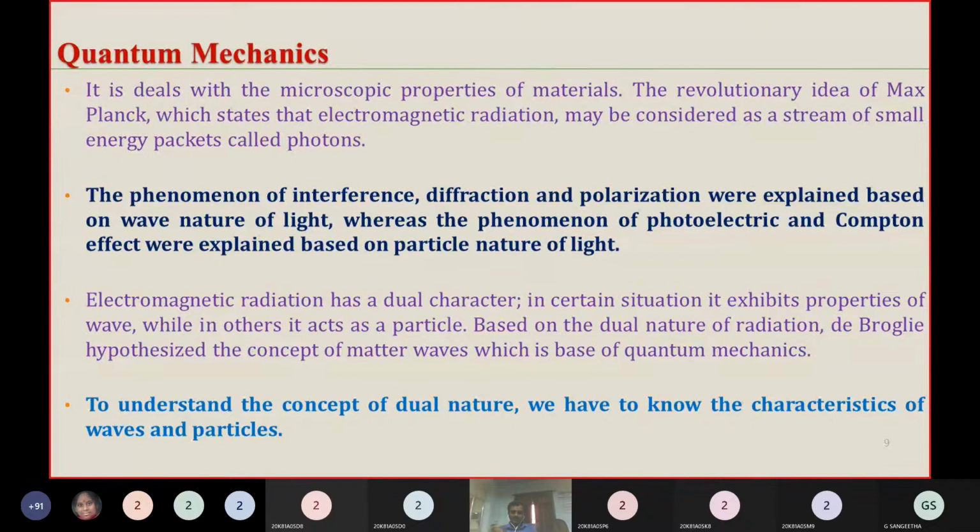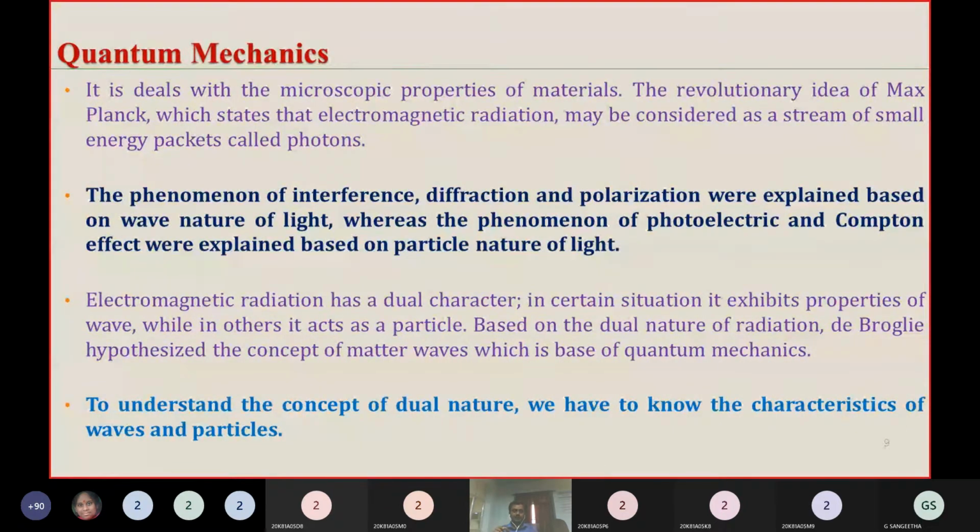For explaining that relation, bringing the relation between micro properties and macro properties, we need one more mechanics, that is statistical mechanics. But that is not needed right now. Presently we will discuss quantum mechanics. Why is quantum mechanics needed? For explaining the properties of microparticles.